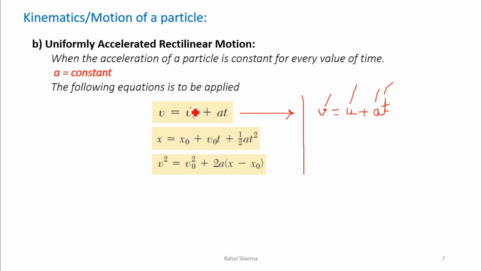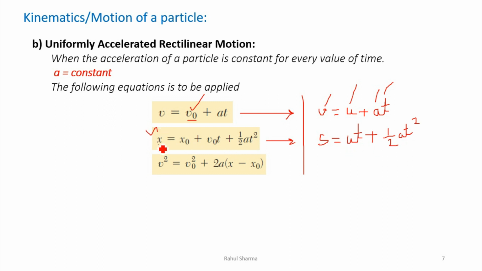This is actually represented as v naught, meaning the initial velocity. Similarly, you remember that s is equal to ut plus half at square. Now this equation we have taken in the form of position.